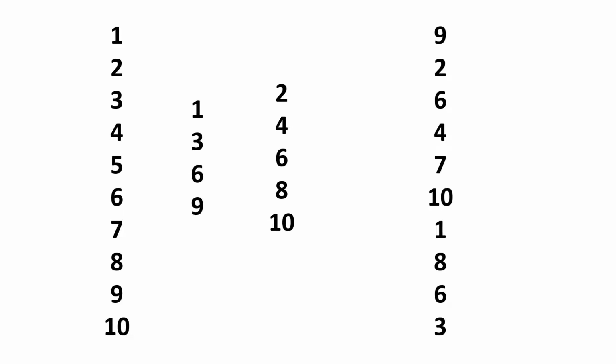Let's take an example in case of numbers. Let's say if I ask you to write the numbers between 1 to 10 and you end up writing this. So it is clearly following a pattern, right? It is in sequence. Or you come up with this one, right? So this is just set of numbers on interval of 3, right? So this is also following a pattern, right? This is set of numbers on interval of 2. This is also following a pattern. But if you come up with this set, if you see over here, it is 9 2 6 4 7. Somewhere it is increasing, somewhere it is decreasing, right? It's not following a pattern. These are 10 different numbers, okay, without any pattern.